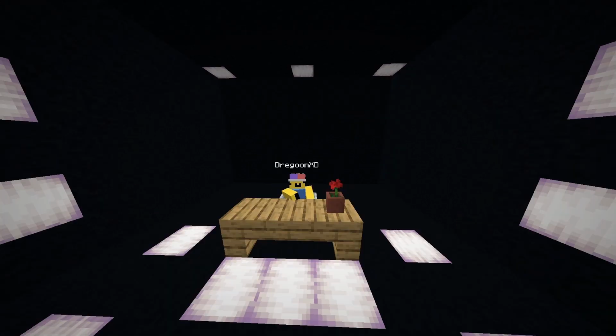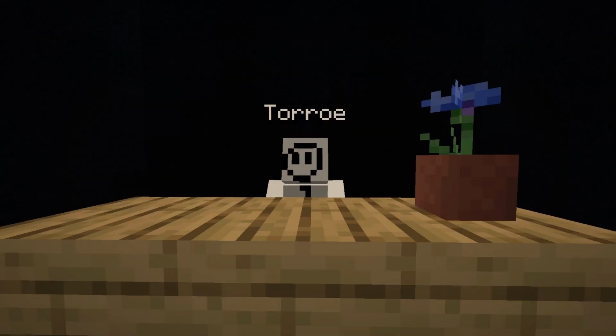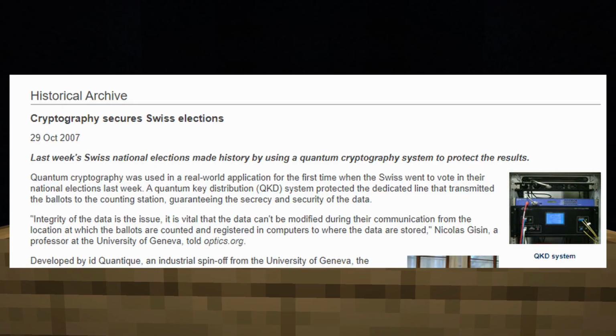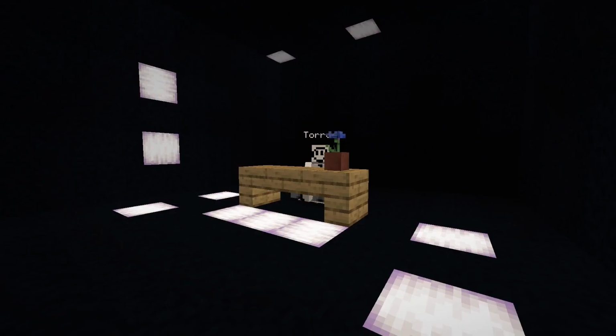Well, I think we've talked enough about the negatives. What kind of positive impacts does it have? Well, quantum cryptography has also had a huge impact on society. Notably, quantum cryptography was used to protect the 2007 Swiss election results in partnership with a company called ID Quantique. There have also been popular companies like Hyundai and Verizon who have used this technology to protect sensitive information from being leaked, and it was successful.